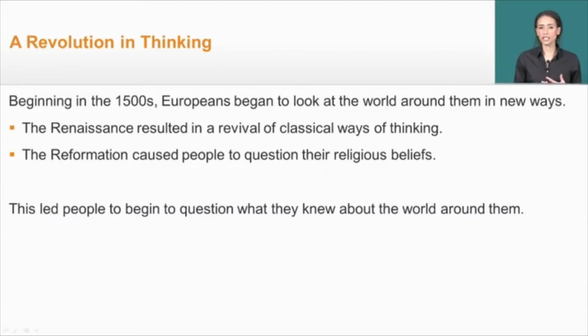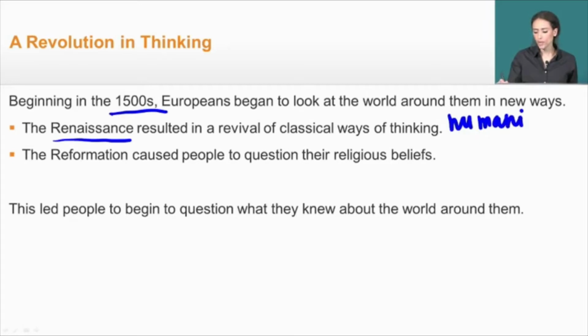Now, the seeds of the scientific revolution are beginning to form in the 1500s, when many Europeans start to look at the world around them in different and new ways. Now, this is in large part due to two major movements. The Renaissance, which is reviving a classical way of thinking for many people, particularly these ideas related to concepts called humanism and realism. Now, we're going to address both of these ideologies later on in this lesson.